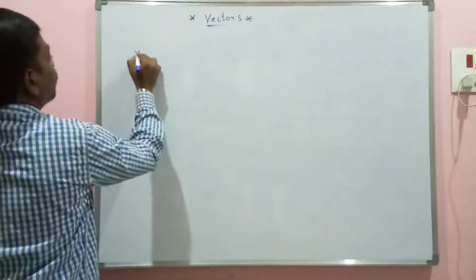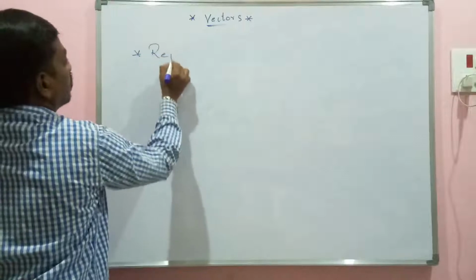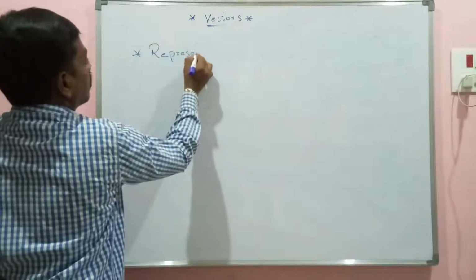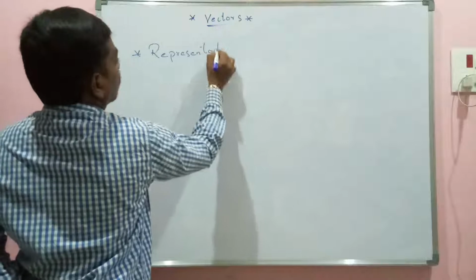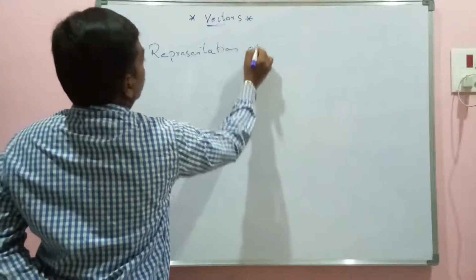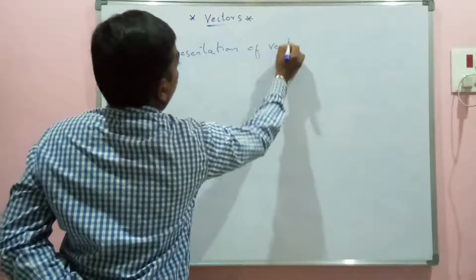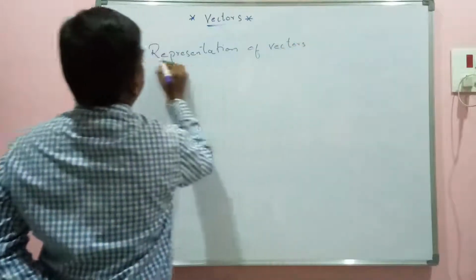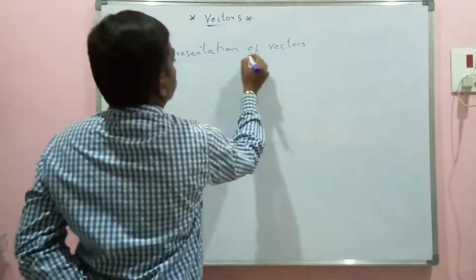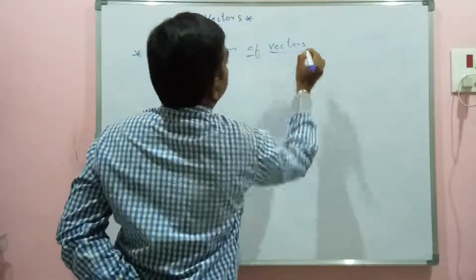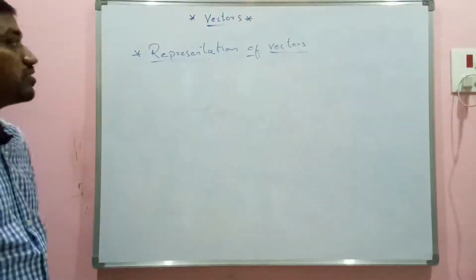And next topic, representation of vectors.